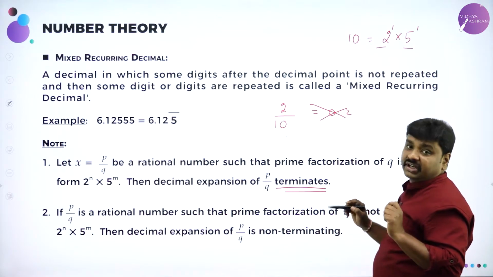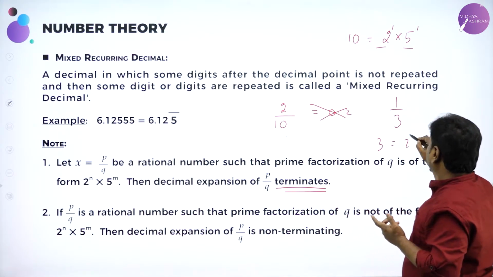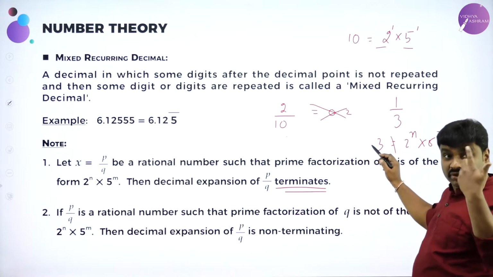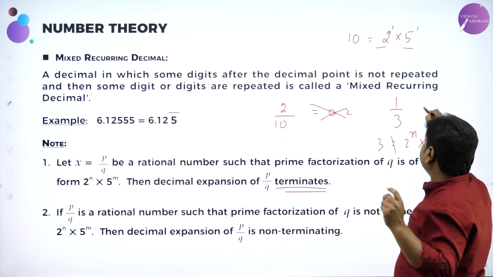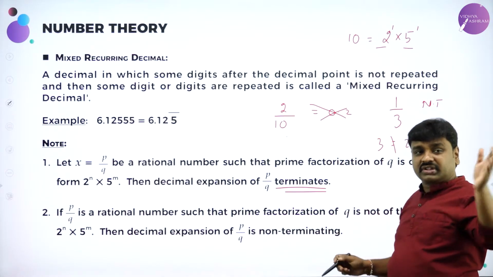Now this is terminating. If I write 1 by 3, I cannot write 3 as 2 power n and 5 power m. I cannot write it like this, because for 3, 2 and 5 both are not factors. So therefore this is non-terminating. And you know this will never end. 1 by 3, if you divide, it goes on and on.